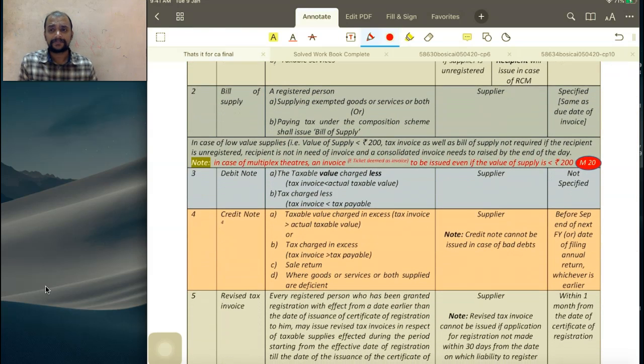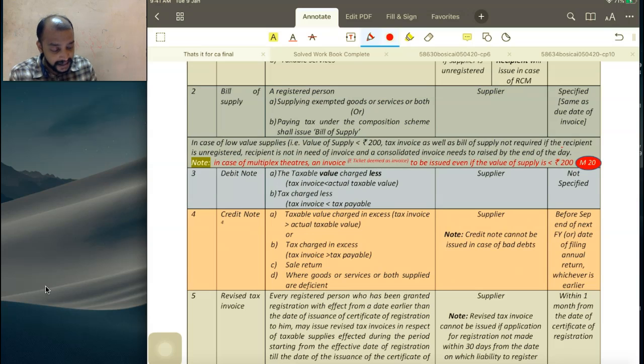What is that? Suppose there is a low value supply. What is a low value supply? Value of supply less than 200 rupees. So per supply, the value is less than 200 rupees is known as a low value supply. In case of low value supply, invoice is not required to be issued or bill of supply is not required to be issued if 3 conditions are satisfied.